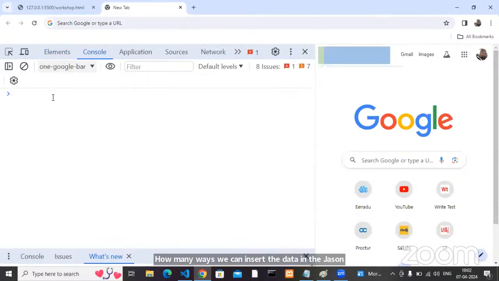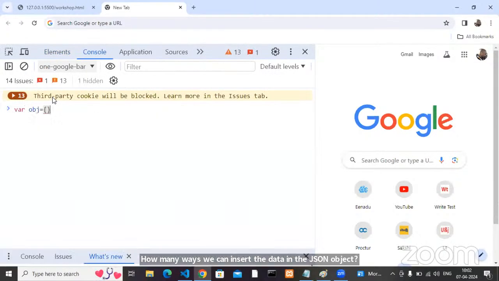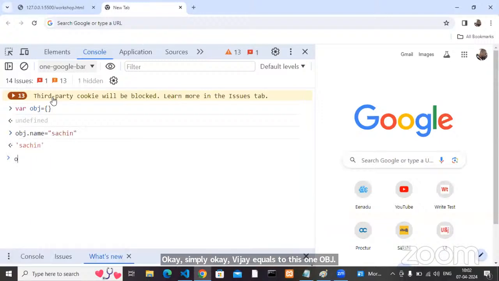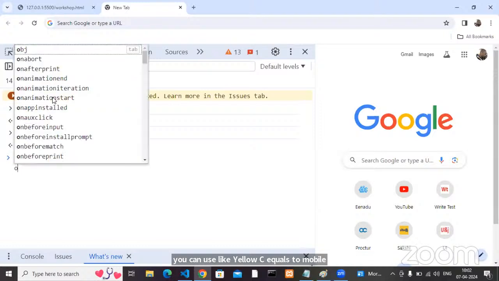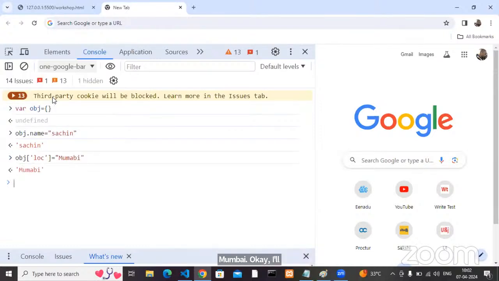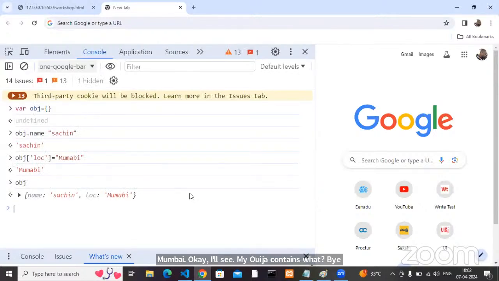Simply, where obj equals this one, obj.name equals Sachin. Yes, obj.location, or you can use loc, equals Mumbai. Now see, my obj contains what? Name Sachin and location Mumbai.